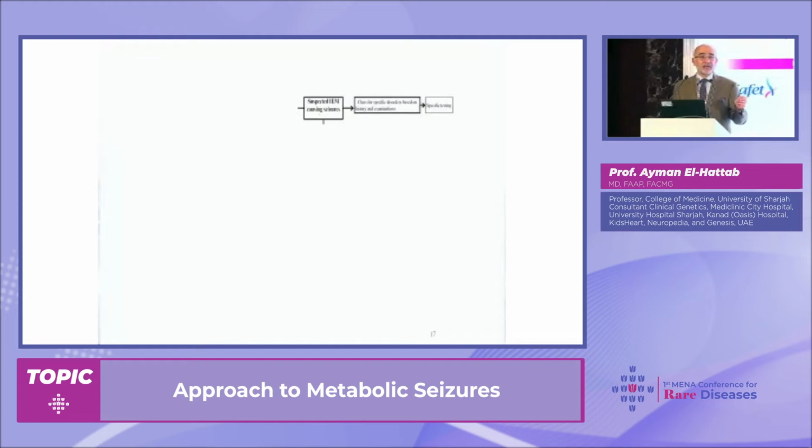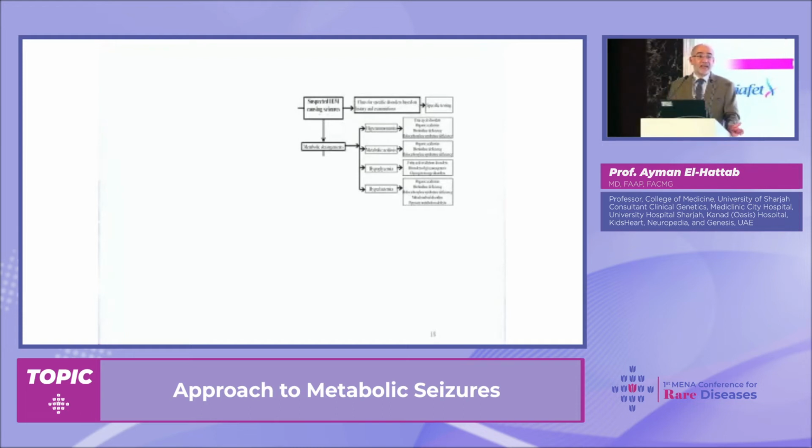Sometimes we have a family history of a specific condition, then we can go directly and test for that condition. Now, the other important part to look at is metabolic derangements. Do we have hyperammonemia, hypoglycemia, acidosis, lactic acidemia? If we have any of these, then definitely we need to look at the metabolic conditions that are associated with these metabolic derangements. For example, if we have high ammonia, definitely we need to do workup for urea cycle disorders.